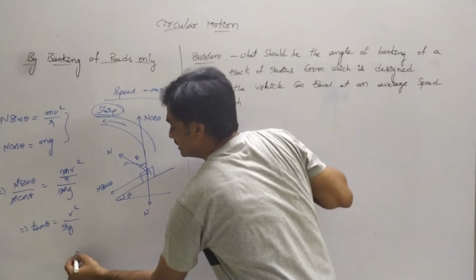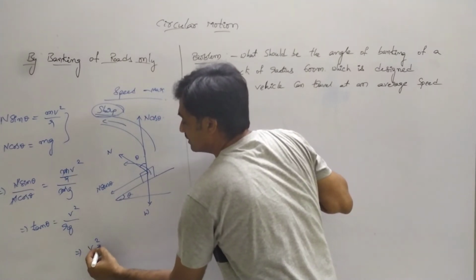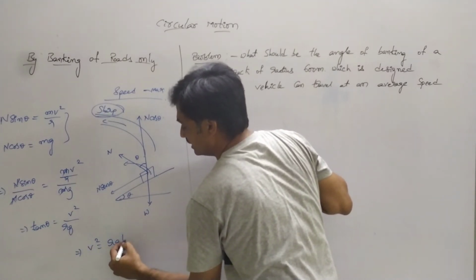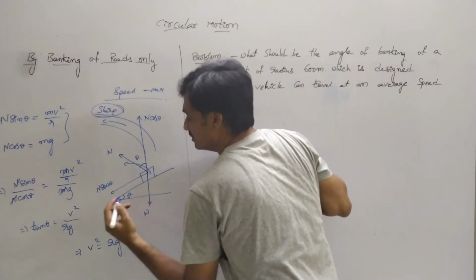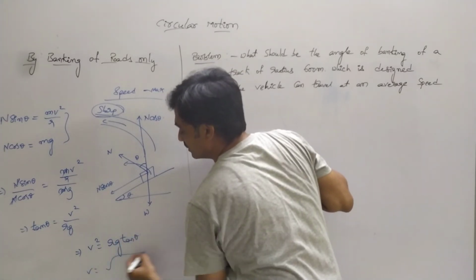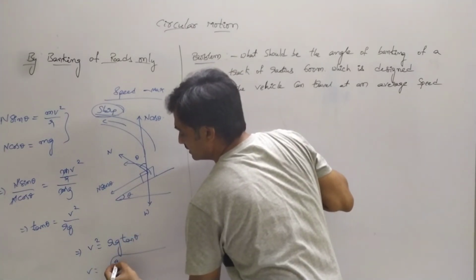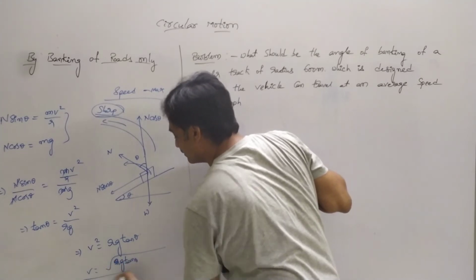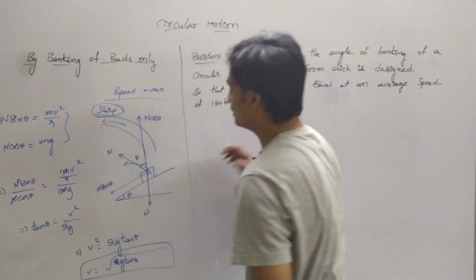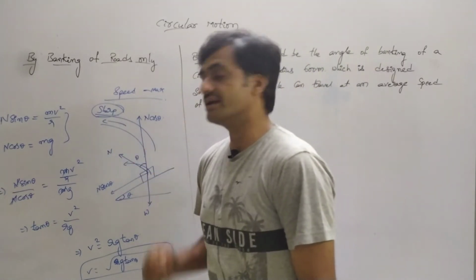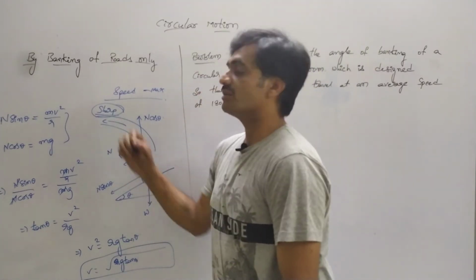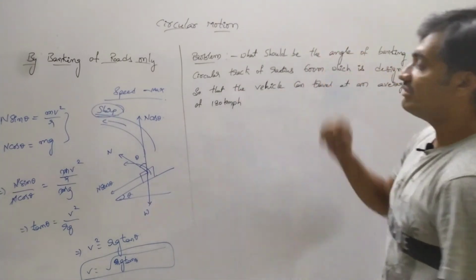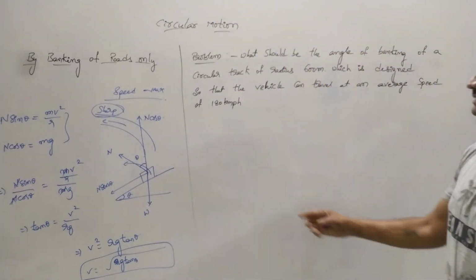From this equation we can represent v square equals rg tan theta. So v equals under root of rg tan theta. This represents the velocity of the vehicle so that it can cross easily on the banked road on a sharp turning. Now let's solve a problem based on this speed.